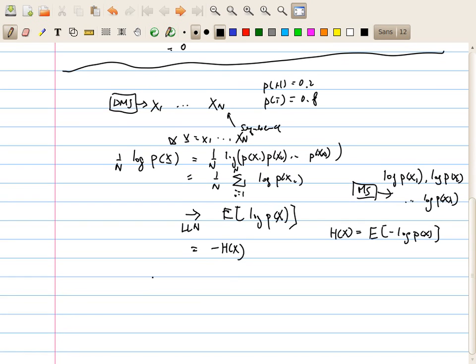So what we have here is that p(x) will converge to 2 to the minus nH(X) as n goes to infinity, by the law of large numbers.